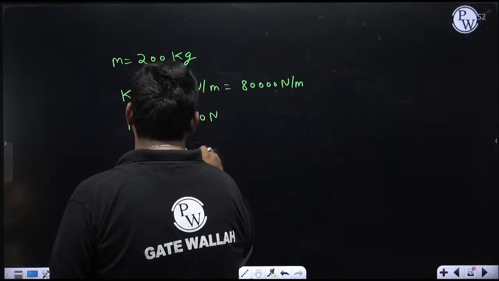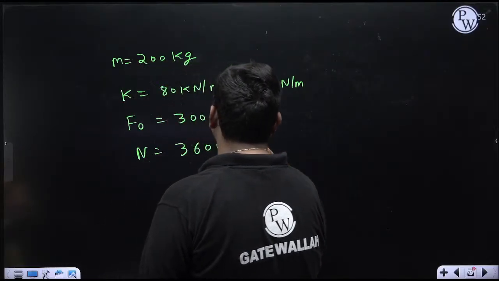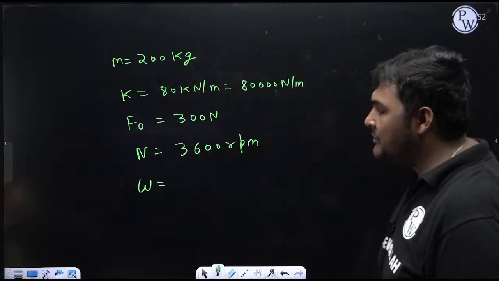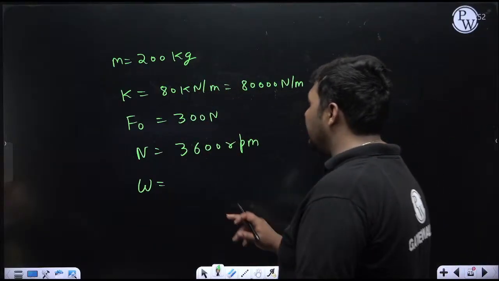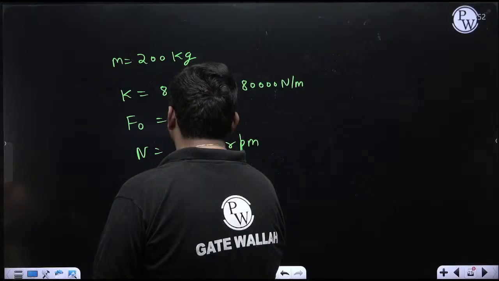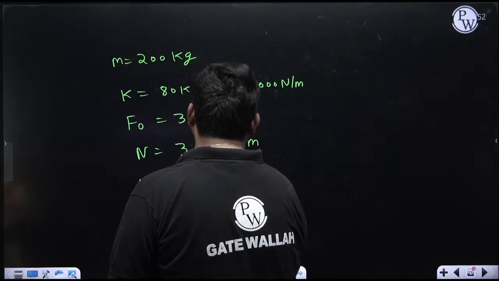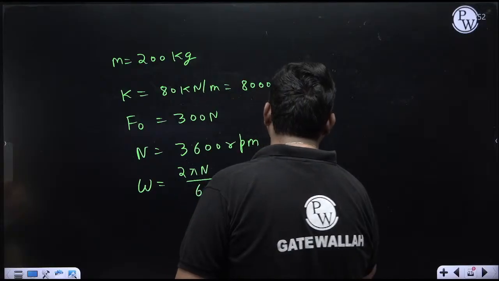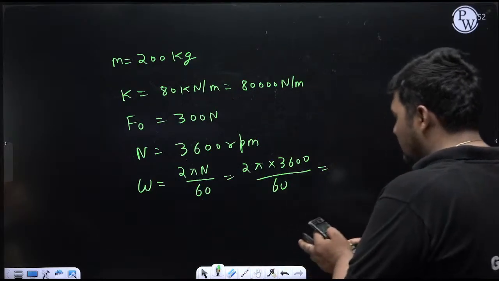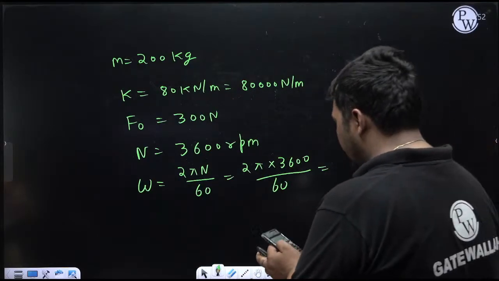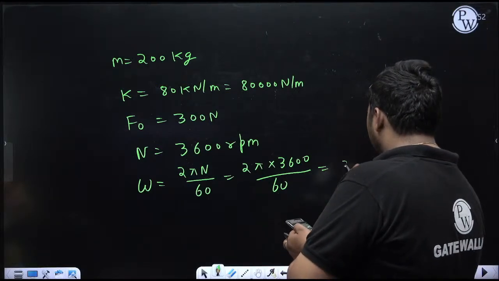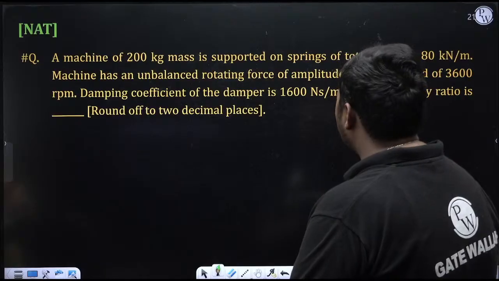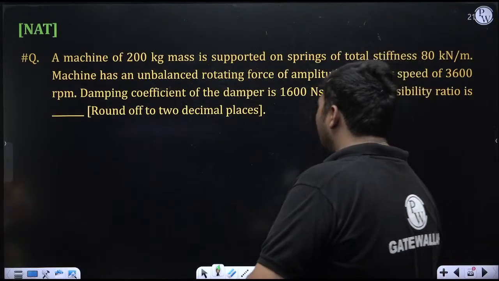Whatever is the speed of the system is the forcing frequency, but it is given in RPM. Convert that into radian per second. The forcing frequency in radian per second we denote as omega. The speed in RPM is capital N, so the speed in radian per second will be 2 pi N by 60. So omega is 2 pi times 3600 divided by 60, which comes to 376.991 radian per second.